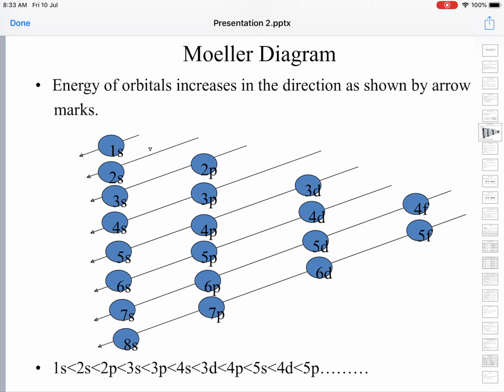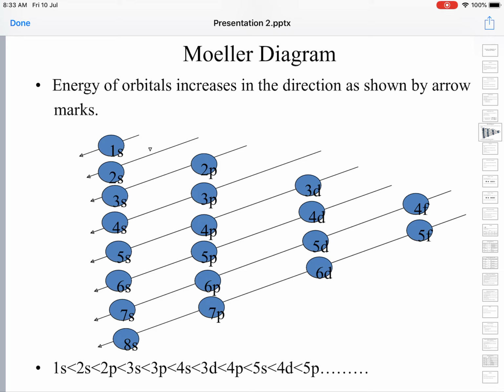For 2p, the n plus l value is 2 plus 1, which is 3. For 3s also, 3 plus 0 is again 3. Both of them have identical energies, so electrons enter the 2p orbital first, since the n value for 2p is lower. Then they will move on to the 3s orbital and be filled.